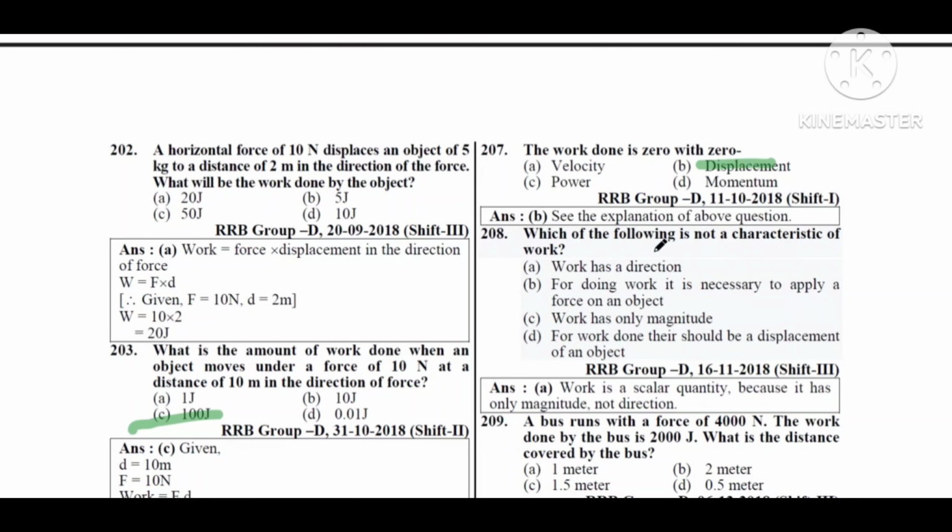Next, which of the following is not a characteristic of work? Option A, work has direction. Option B, for doing work it is necessary to apply force on an object. Option C, work has only magnitude. Option D, for work done there should be a displacement of an object. So option A, work has direction.